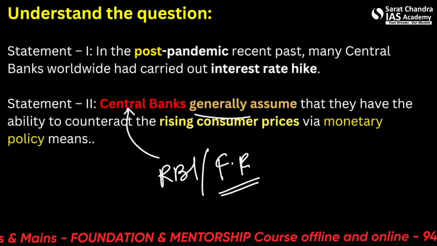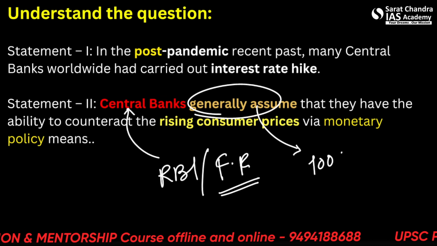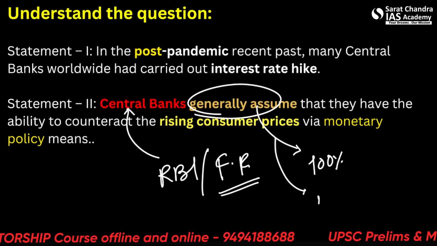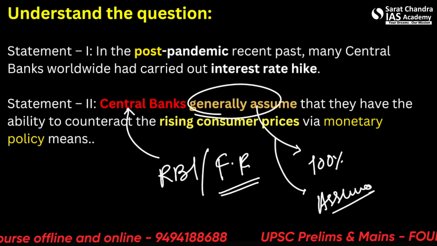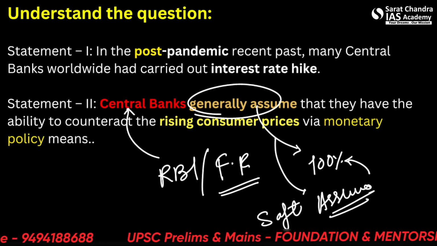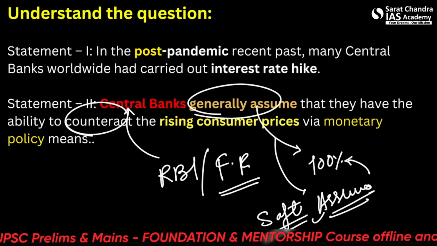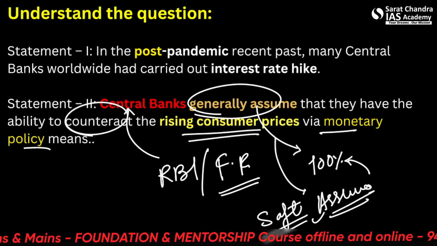Generally assume, so it's saying not 100% certain, but they generally assume so, which is the same thing. It's just making it a soft statement, nothing else. That they have the ability to counteract the rising consumer prices via monetary policy means.